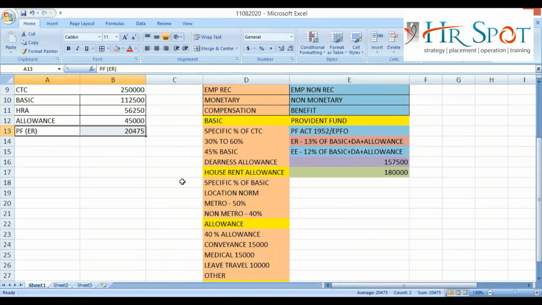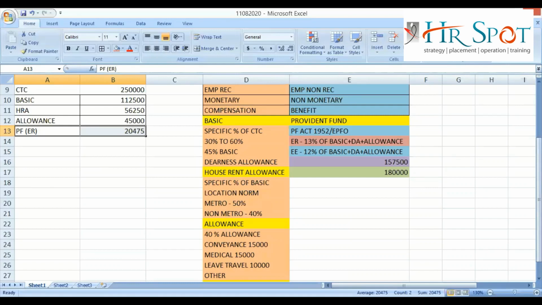What will be the contribution month on month? Not now. When we go to the ECR file preparation, we'll understand in the statutory class, right? Try to understand, if I want to show my contribution of PF towards my employee in my CTC, then this is the way to show it. Basic plus DA plus allowance I need to add, then cross-check with the ceiling limit. If less than the ceiling limit, I'll calculate 13% on the actual value. If more than 1,80,000, I will calculate 13% on 1,80,000. Is that clear? Yes, sir.